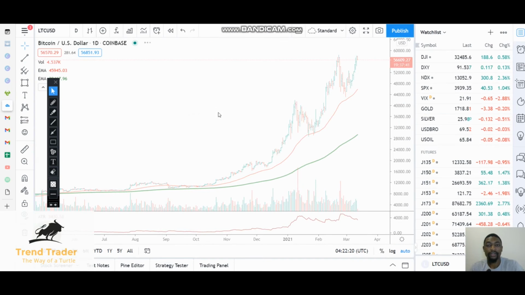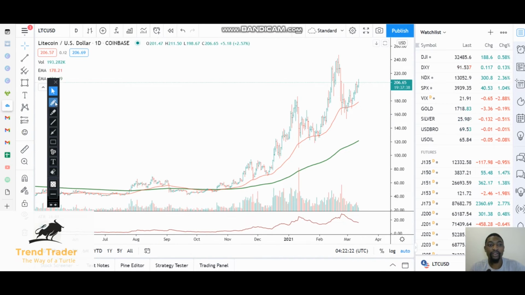Okay, yeah, we have Litecoin. As you can see, it also traded up somewhere near the 250 US dollar mark, and then it pulled back as well, just like Bitcoin. It pulled back to the 50-day moving average dynamic support. As you can see, Litecoin didn't just pull back to this level, which is somewhere around 180. It broke below it, but it found a nice support there. As you can see, there was some price rejection. This candle here shows lower price rejection, and then it started to trade higher.